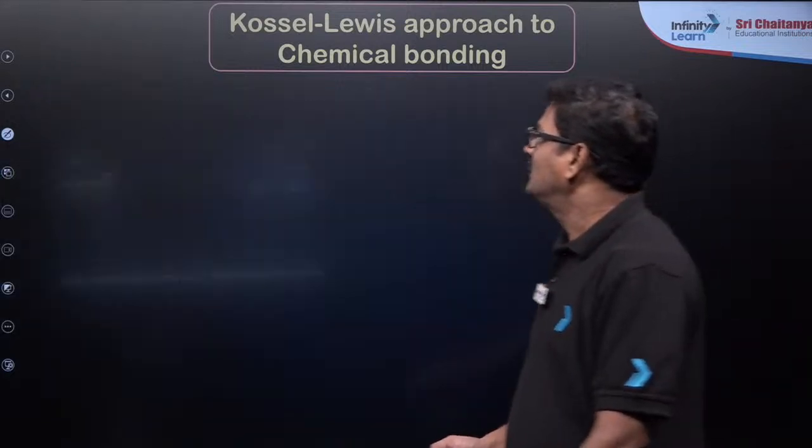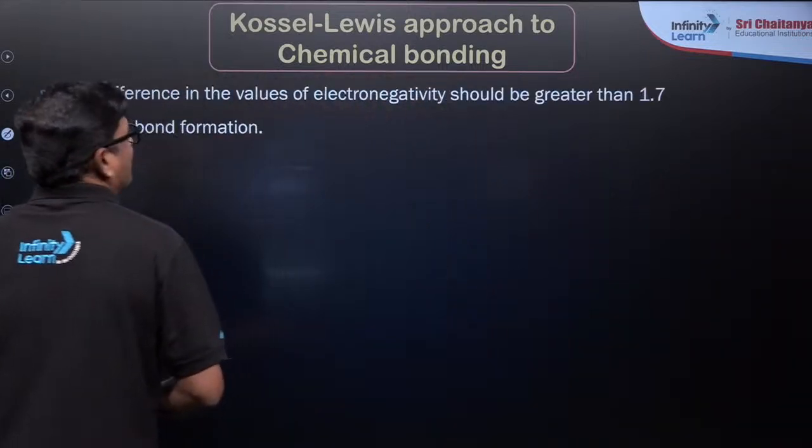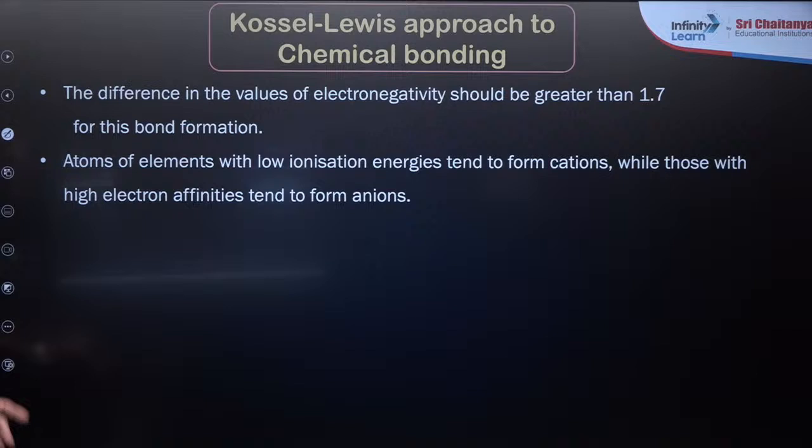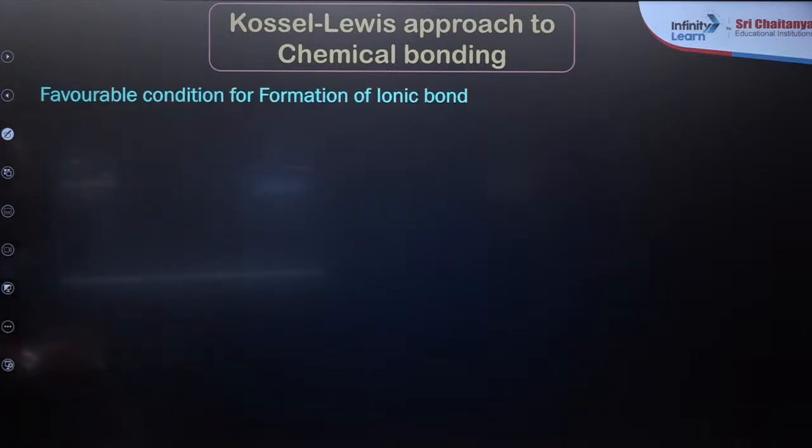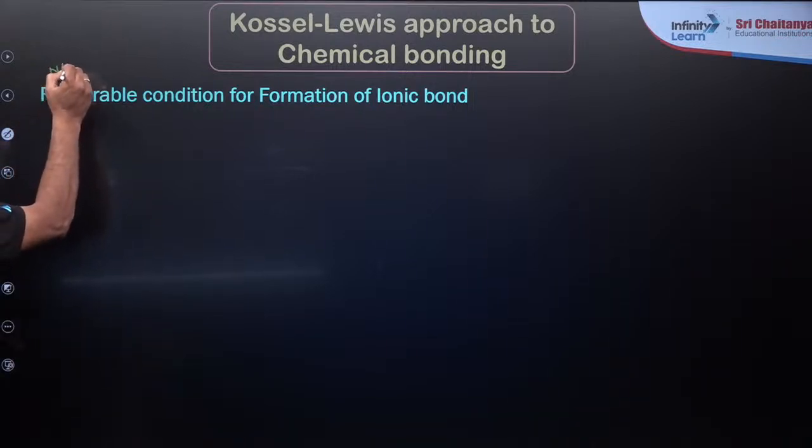That's good. Now let's see, the difference in the values of the electronegativity should be greater than 1.7. Atoms of elements with low ionization energy have a tendency to form cations and vice versa. Let's see what are the favorable conditions for the formation of an ionic bond.